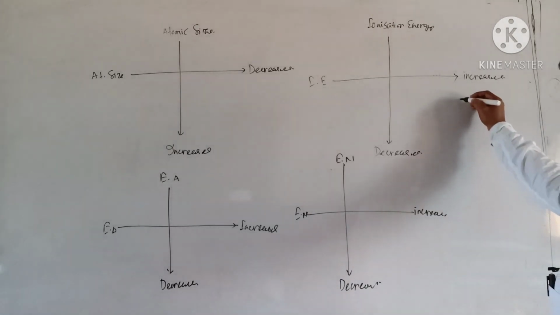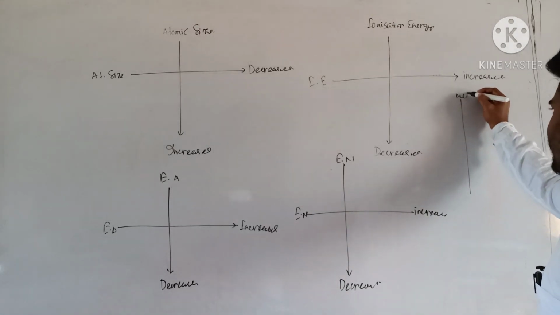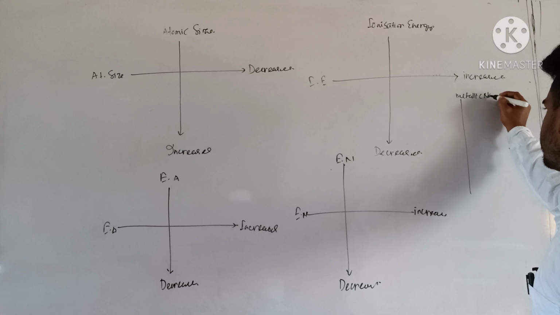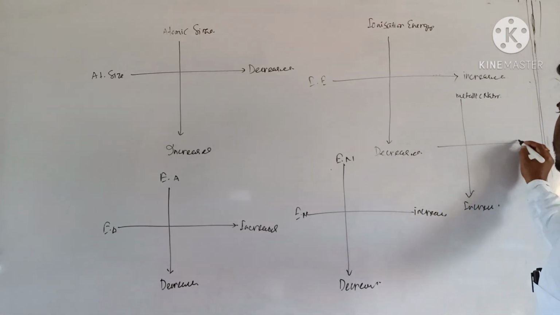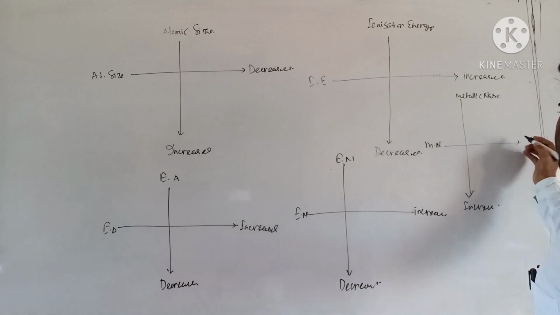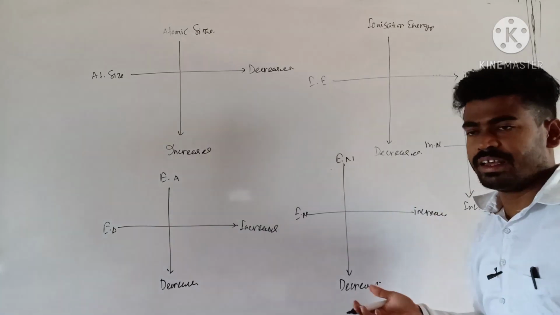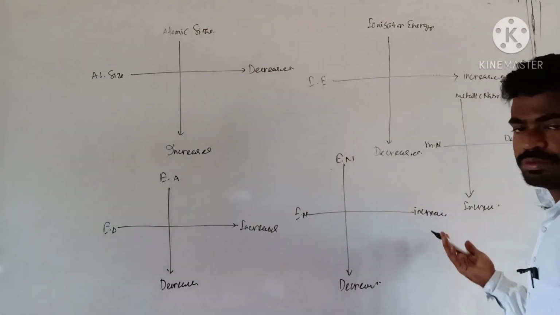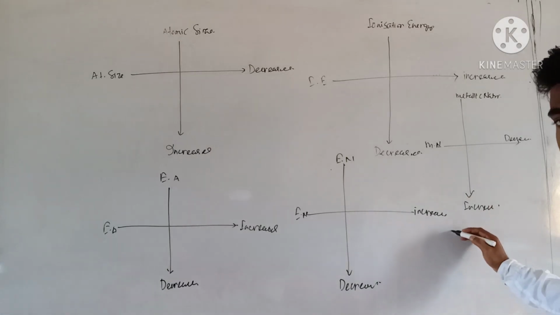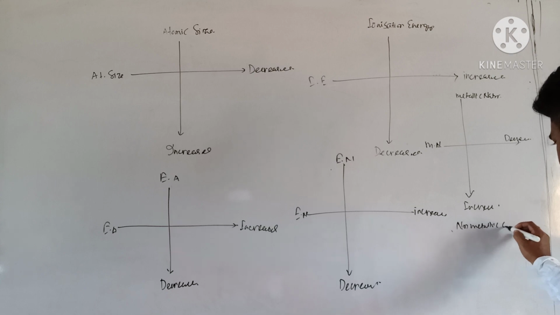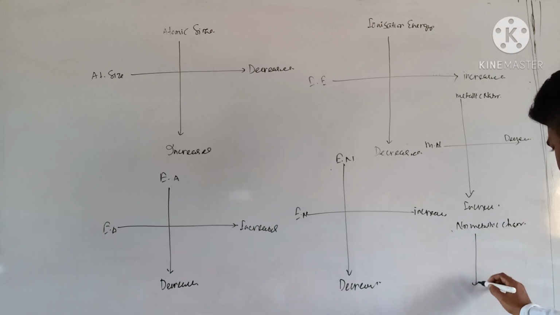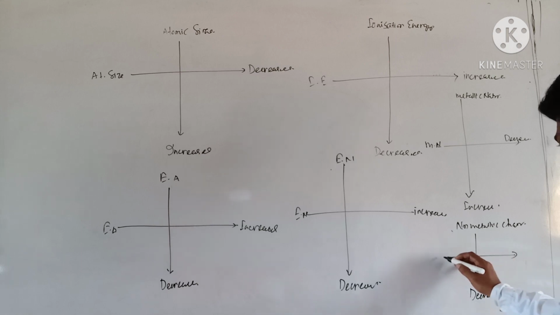Another extra property is metallic character or metallic nature: down the group increases, along a period decreases. For non-metallic character the case is reversed. Non-metallic nature or character down the group decreases, along a period increases.